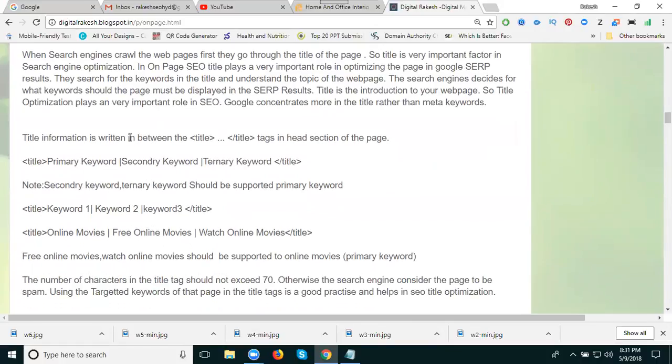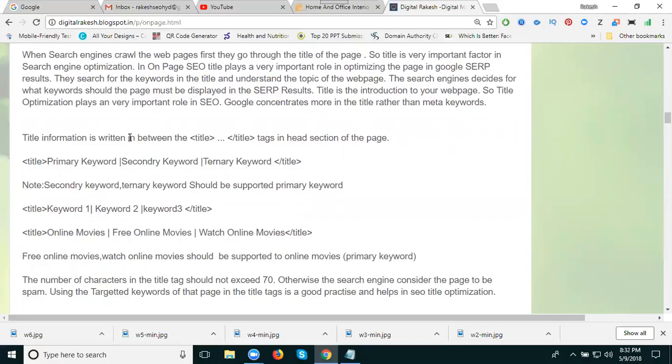The title is always written using the pipe symbol: keyword 1 pipe keyword 2 pipe keyword 3. Keywords 2 and 3 support the primary keyword. Suppose my primary keyword is digital marketing training. The secondary keywords are digital marketing course and digital marketing online training.